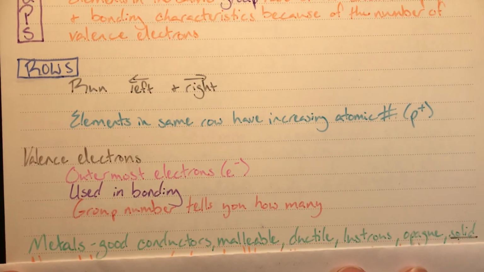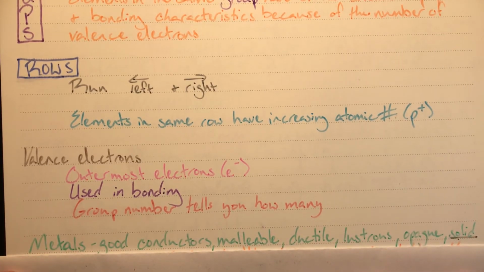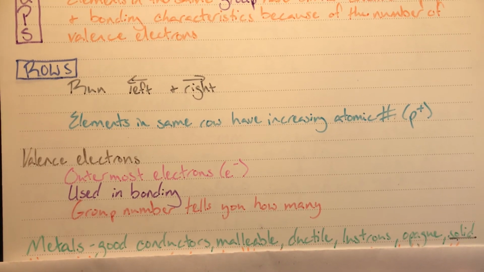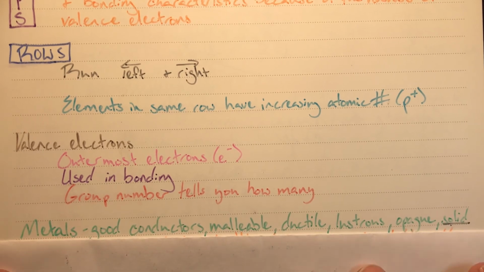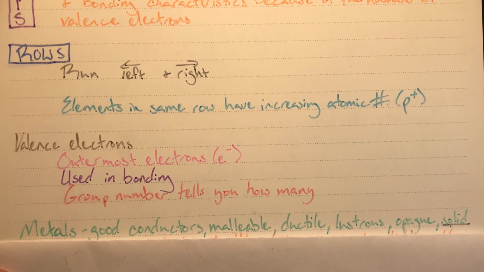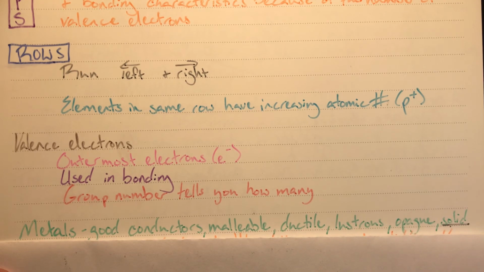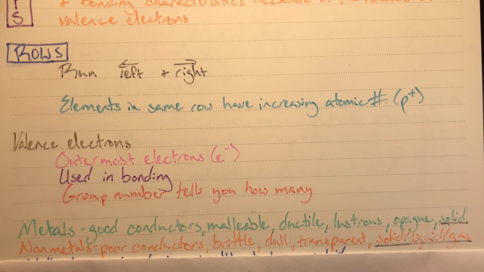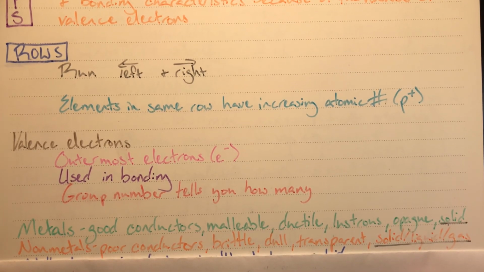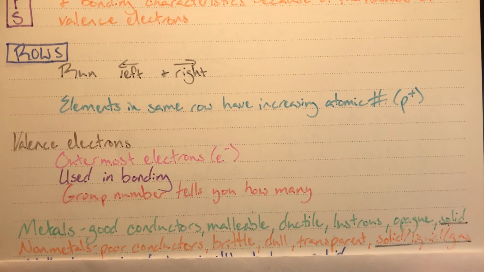Lastly, I wanted to talk about the specific characteristics of the three main types or subsections of elements that are in the periodic table. Firstly, we have metals. Metals in general are going to be good conductors. They're going to be malleable, ductile, lustrous, and opaque, and they will be mostly solid at room temperature. My nonmetals are going to be poor conductors, brittle, dull, transparent, and they can be solid, liquid, or a gas at room temperature.